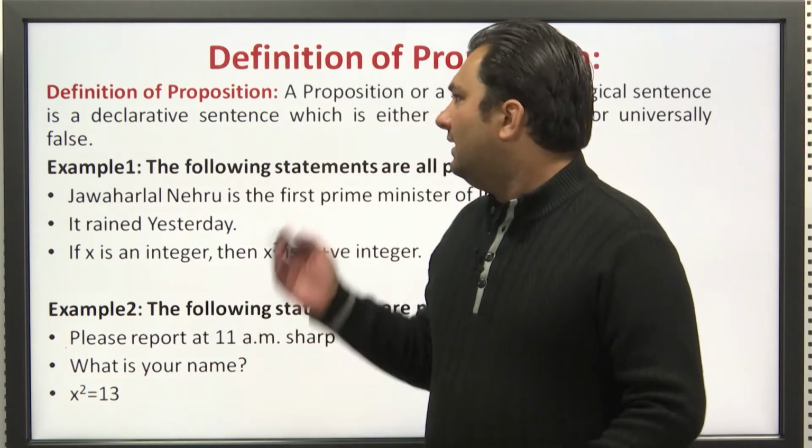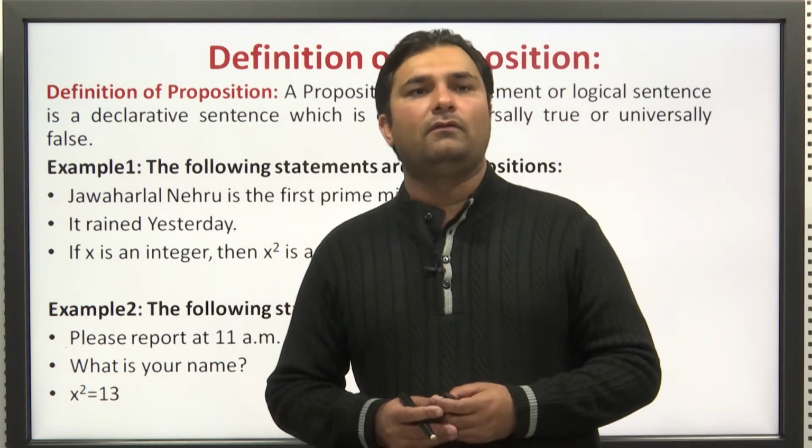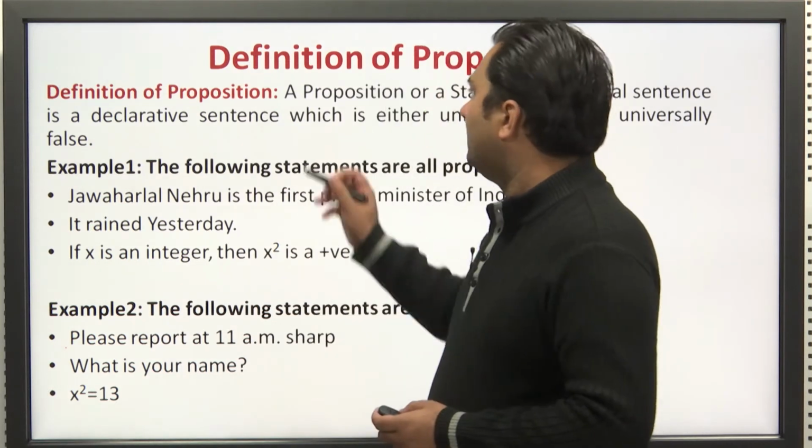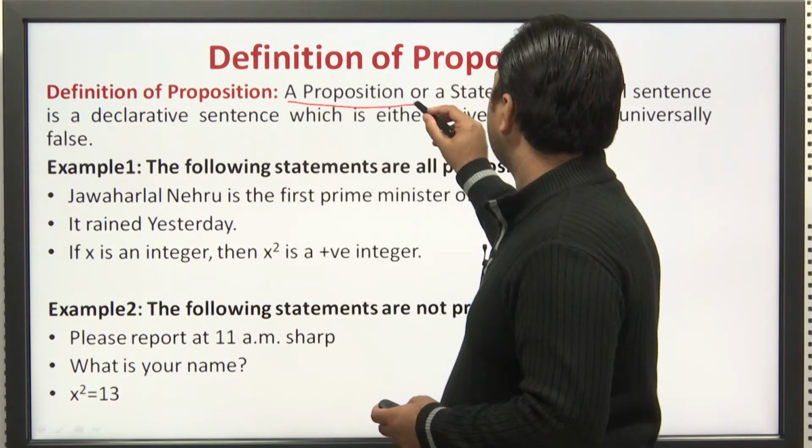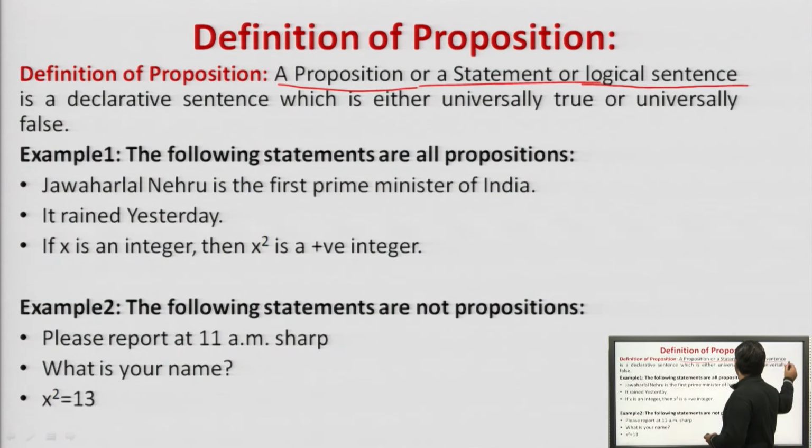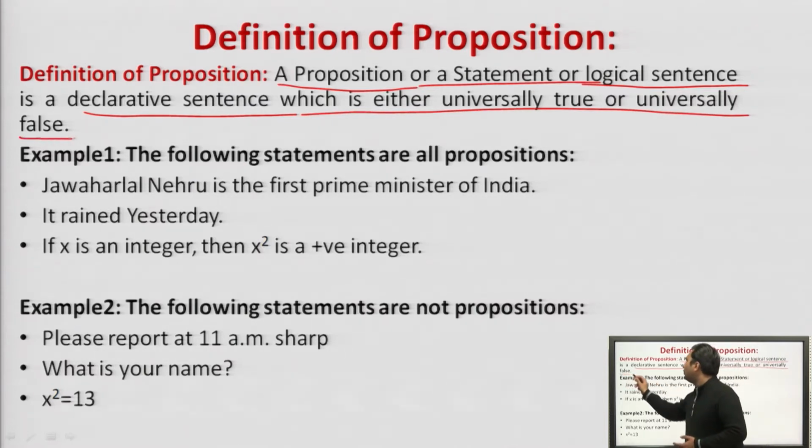First, let's discuss the definition of a proposition. A proposition can be named as a statement as well as a logical sentence. It is a declarative sentence, a declaration which is either universally true or universally false.